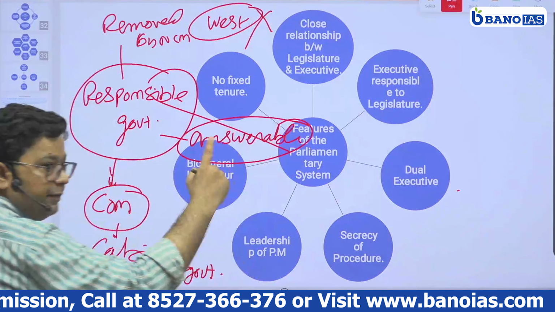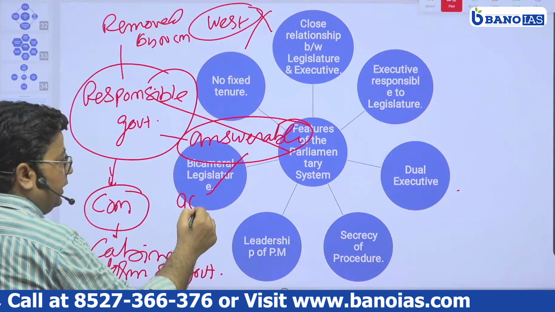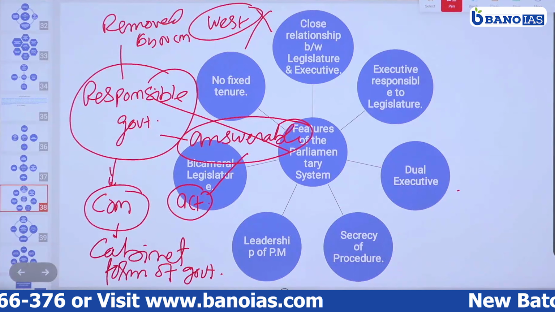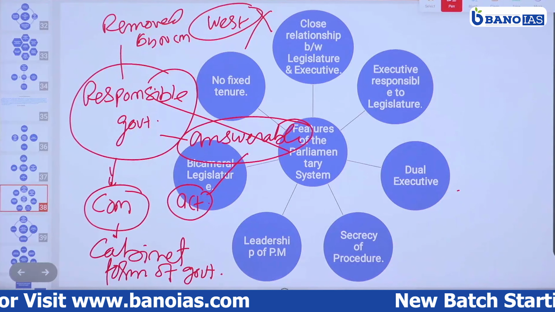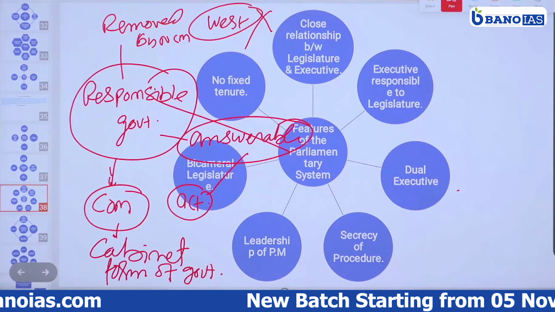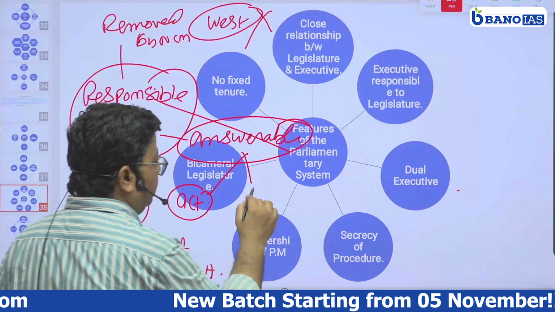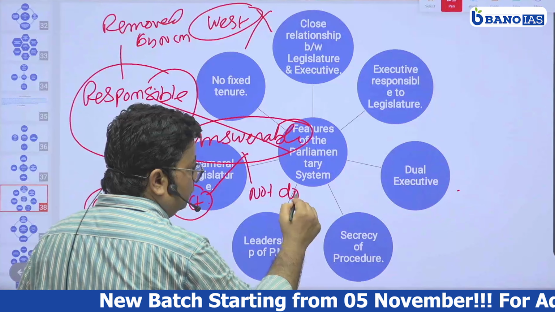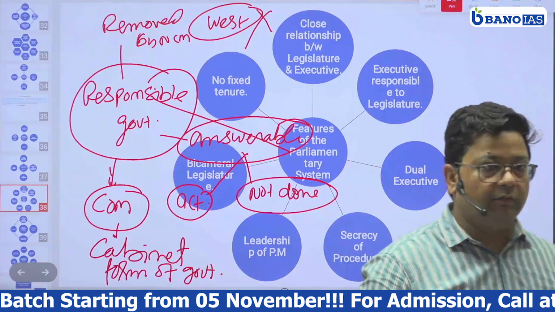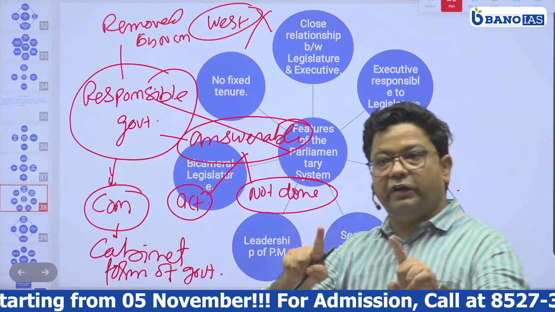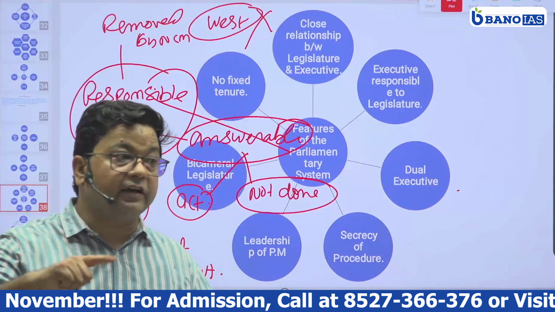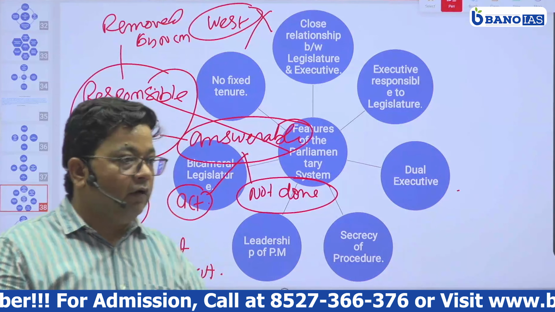Now they are answerable for the act they have done in the capacity of being a minister, whatever their responsibility is in that act, they have to answer the questions. And also answerable for the act not done in their capacity. So in both terms, they will be answerable to the legislature, and the legislature holds them responsible for this act.